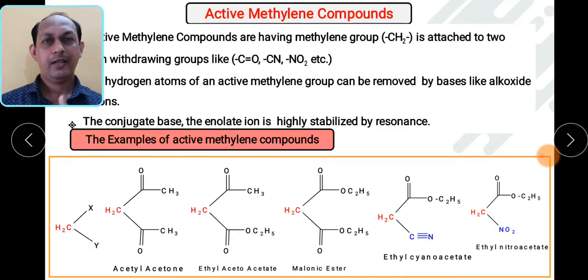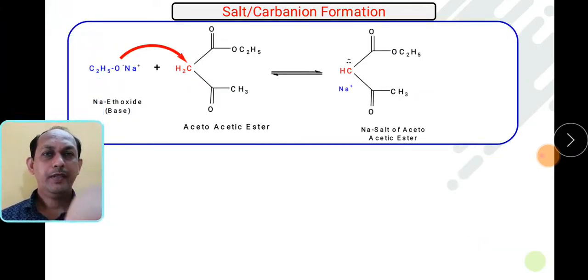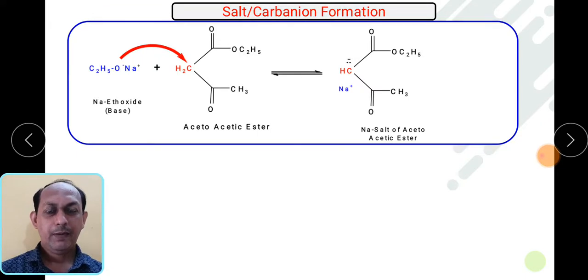They can be either beta diketones, beta ketoesters, or beta diesters. Okay, so remember the examples of active methylene compounds. Go through the names also. So basically now we are going to see the reactivity part. As we have already seen, these active methylene compounds have some important properties, so they can be utilized in the preparation of different synthetic compounds.